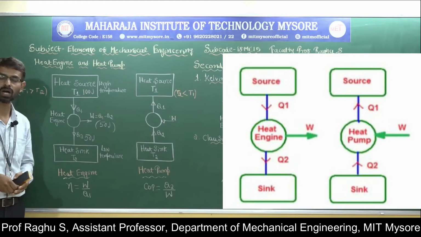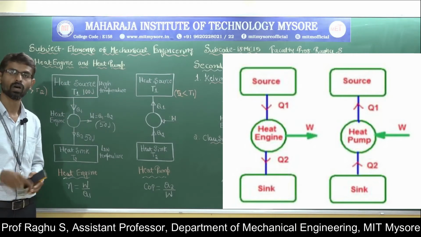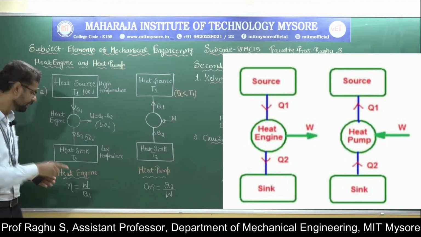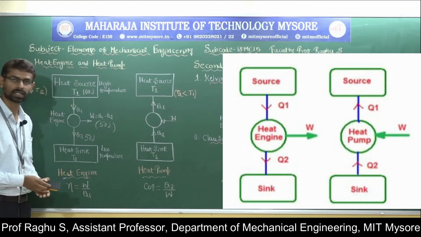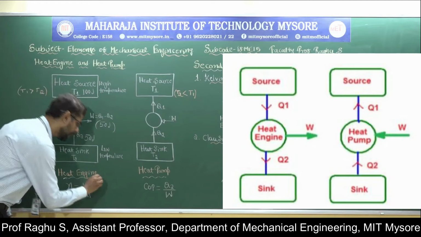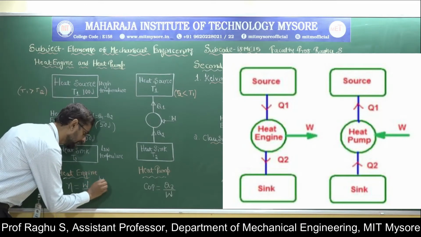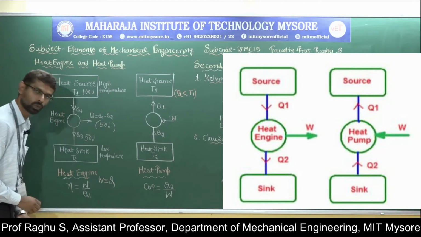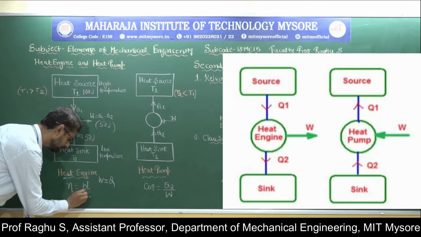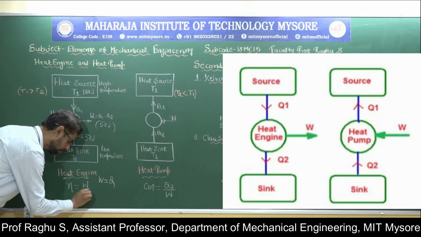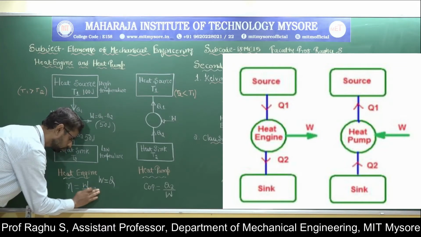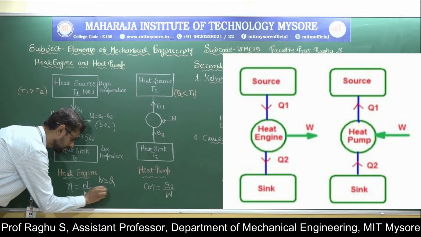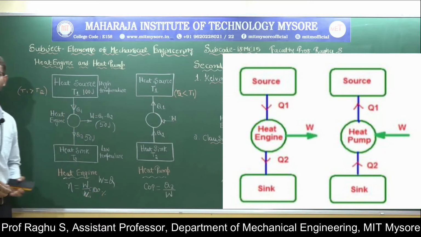Remember the first law of thermodynamics for a cyclic process: the cyclic integral of work is equal to the cyclic integral of heat. That is, the net heat transfer is equal to the net work transfer. Therefore W equals Q, which in terms of efficiency means 100% efficiency.